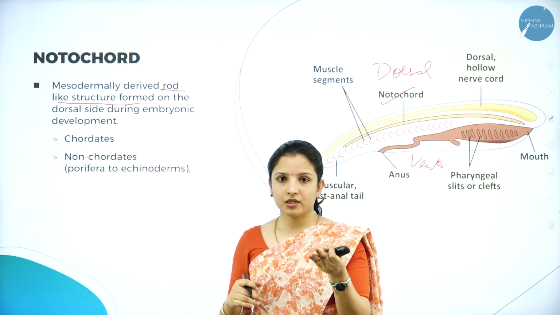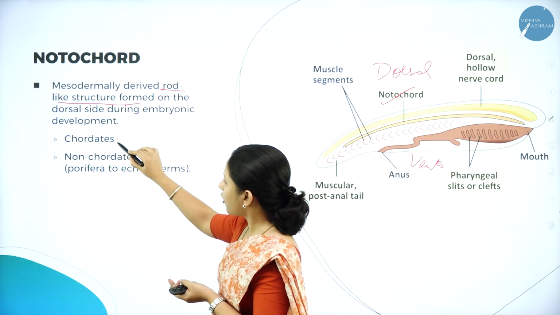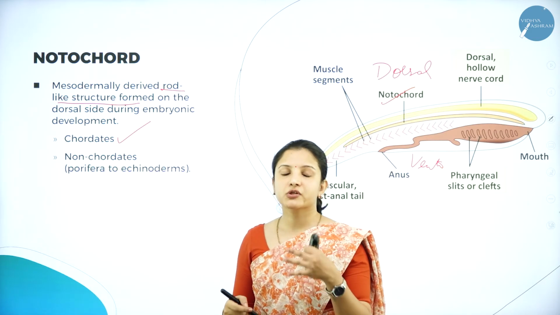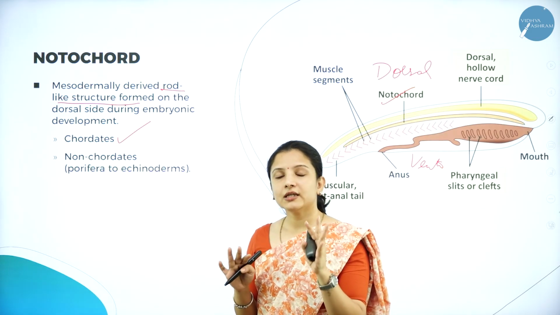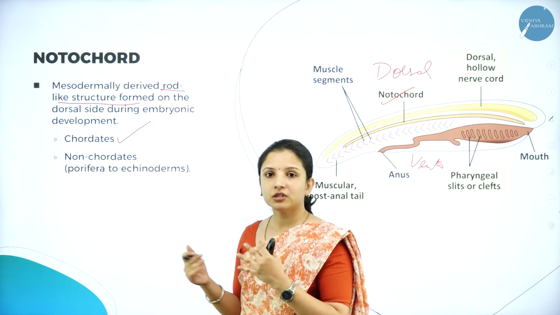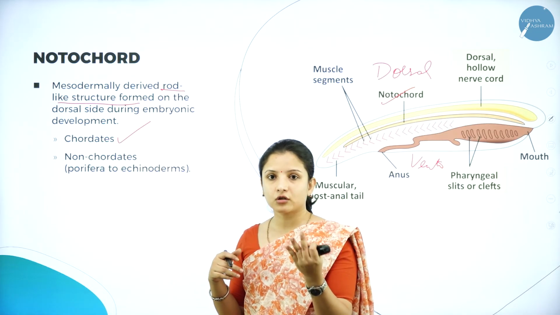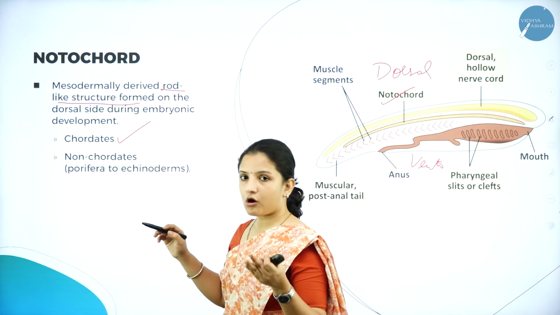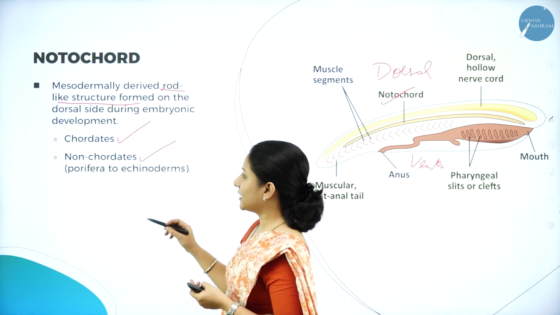Those animals that have a notochord are called chordates. We have a backbone, right? So to understand easily, those animals which have a notochord or a backbone are placed under chordates, and those which do not have a notochord or a backbone are placed under non-chordates.